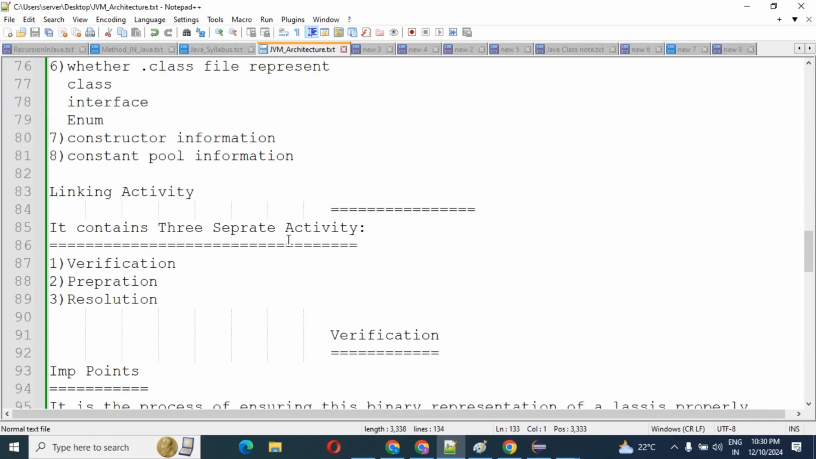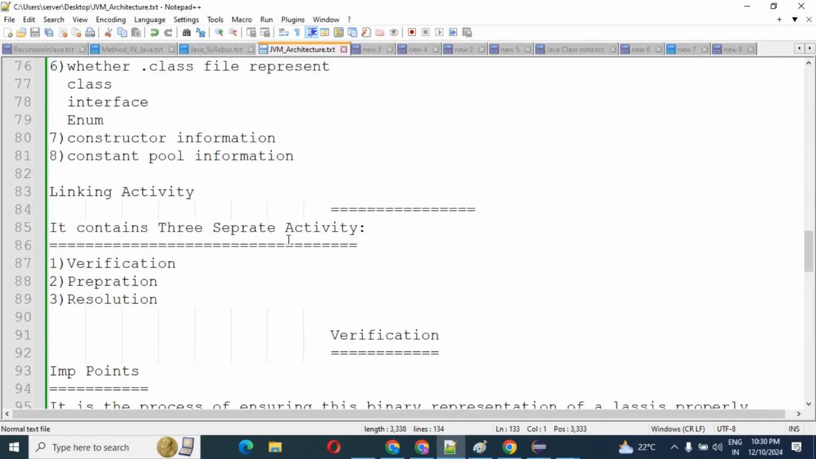Then preparation. Preparation is, suppose in your class some static variable is there, meaning class level variables are there. For class level variables, JVM will allocate the memory and assign the default value. That is called preparation. Then the third thing, resolution, I will explain after a few minutes. I will start with verification.